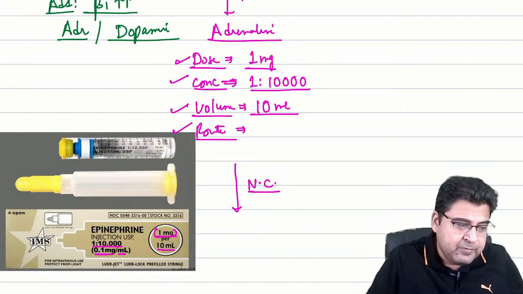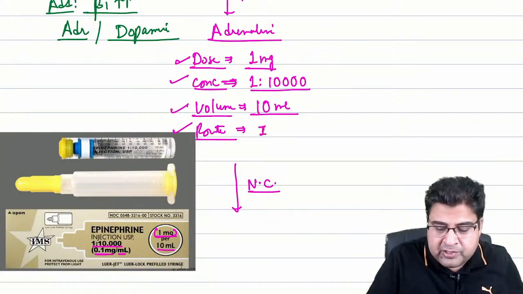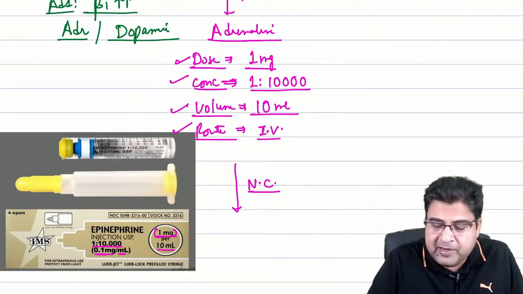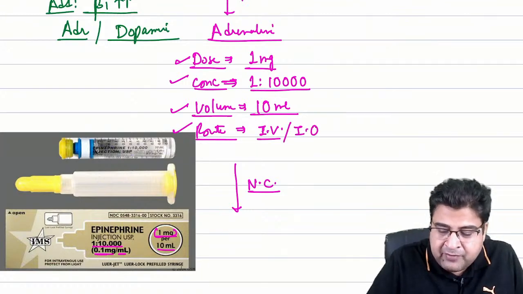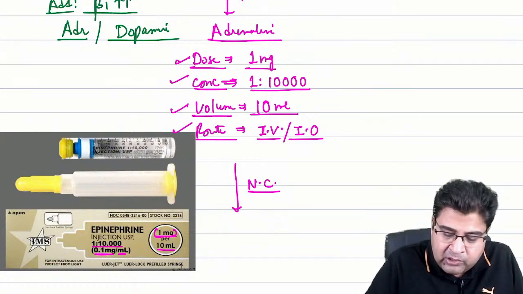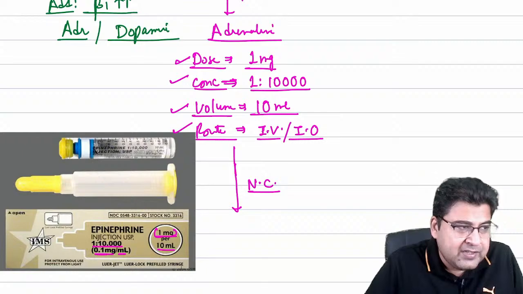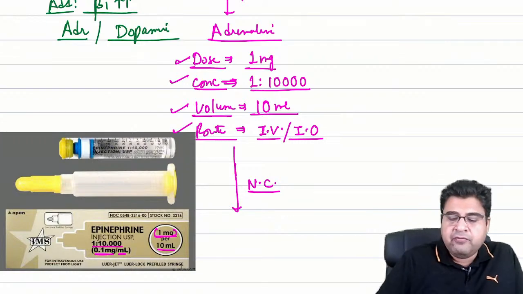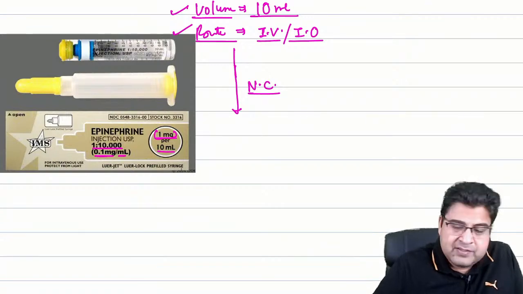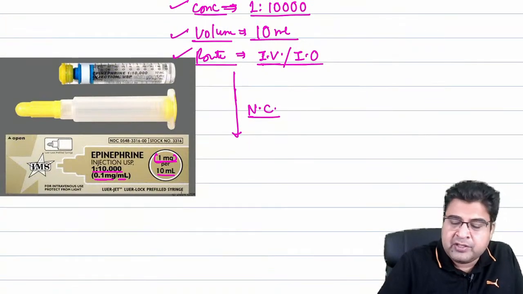And what is the route of administration? Only one student has given the correct answer. We have to give medicine by IV route, but in this case, even the superficial veins are collapsed. So we have to give the medicine by intraosseous route. So it is the intravenous or the intraosseous route.